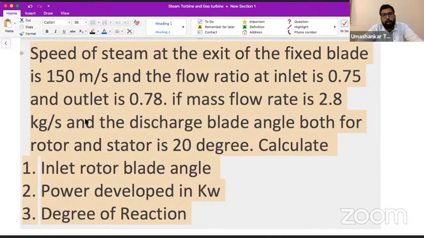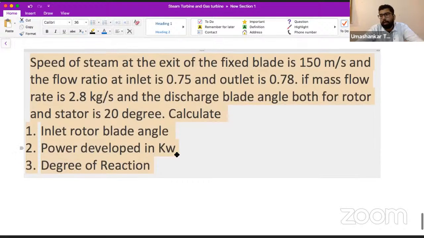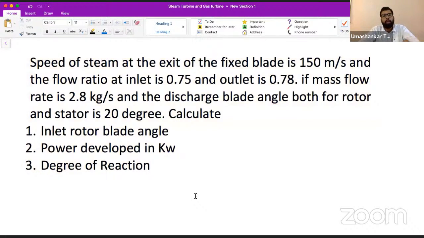Now those who are in the live session can start solving this question, and we can have your answers, and then we can proceed. Those who are watching this as a recorded video, please also solve this question so that any doubt will be solved. Now please continue and solve this question.